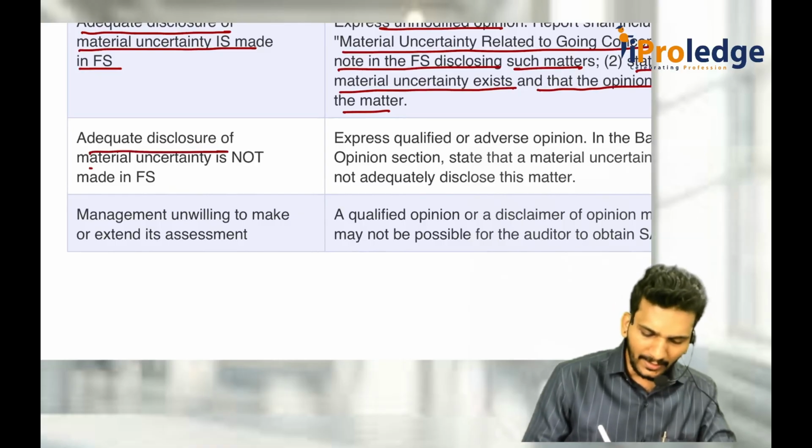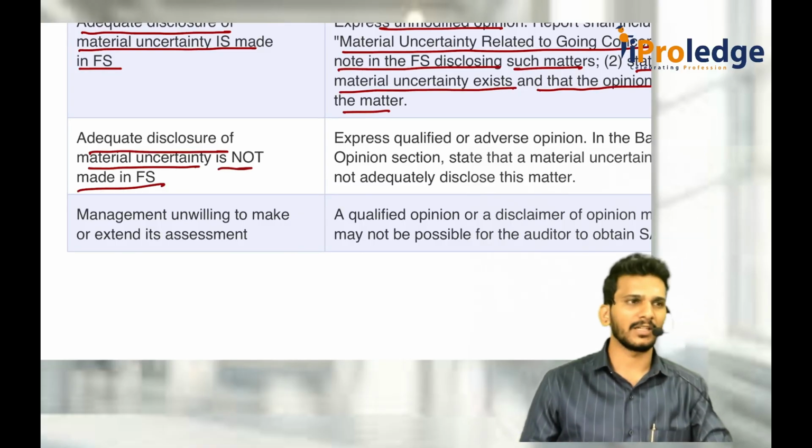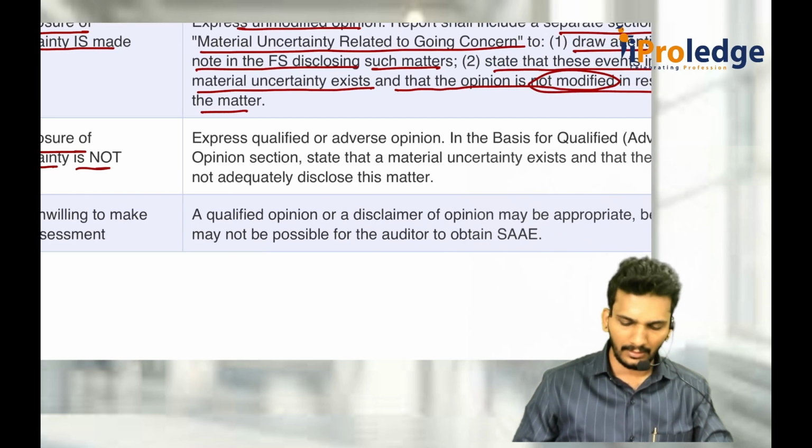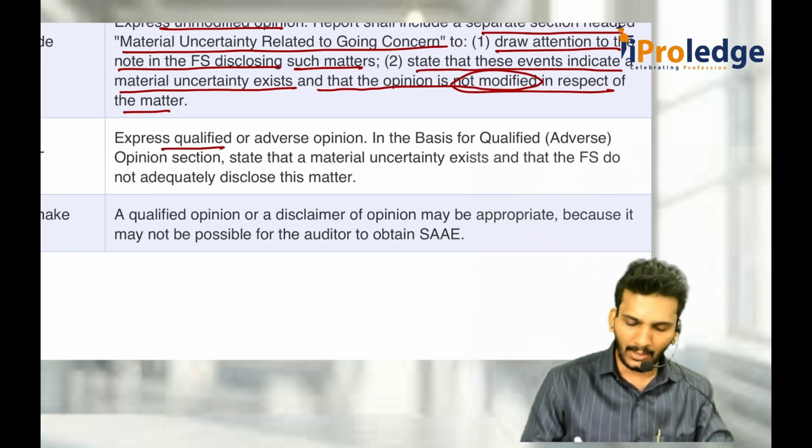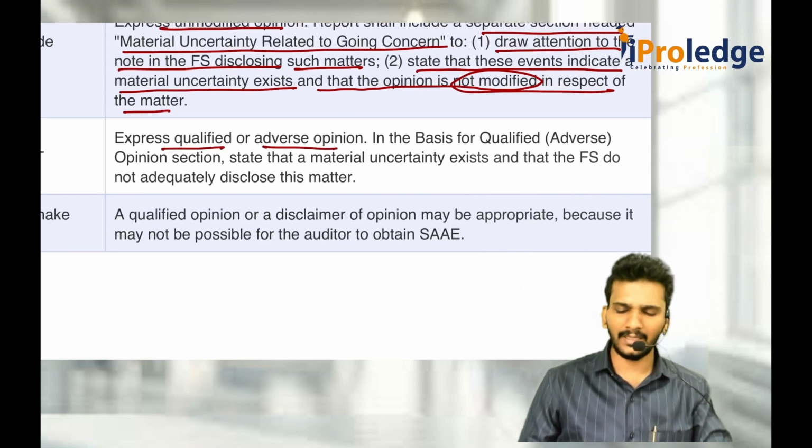Adequate disclosure of material uncertainty is not made in the financial statements. Second part. Then express a qualified or adverse opinion. Why not a disclaimer of opinion?